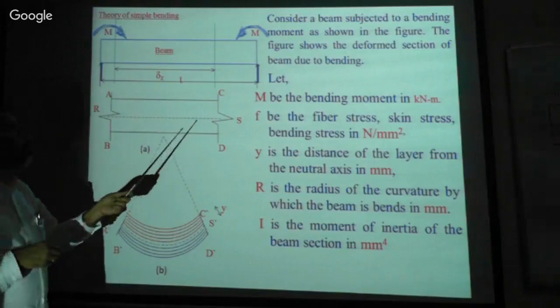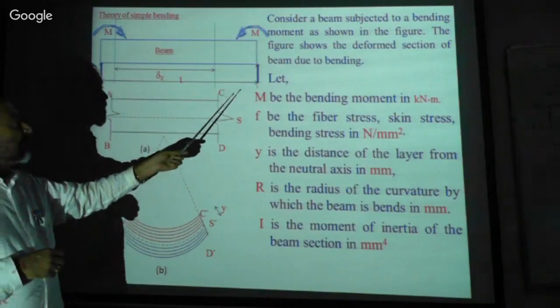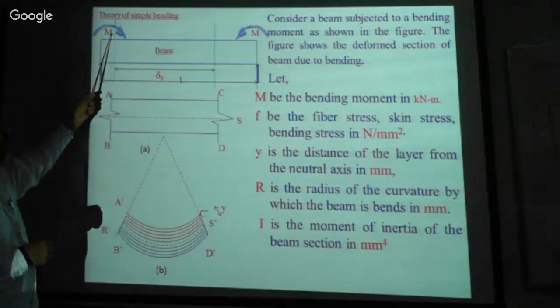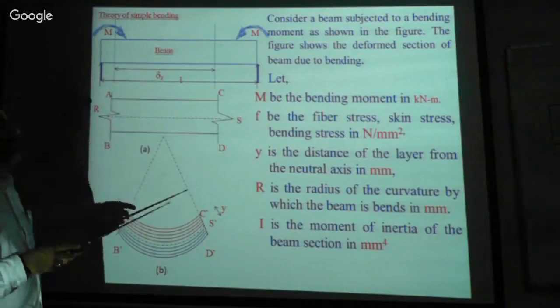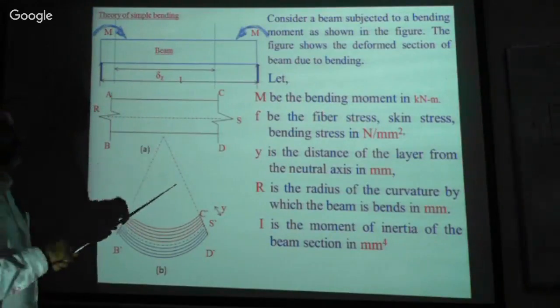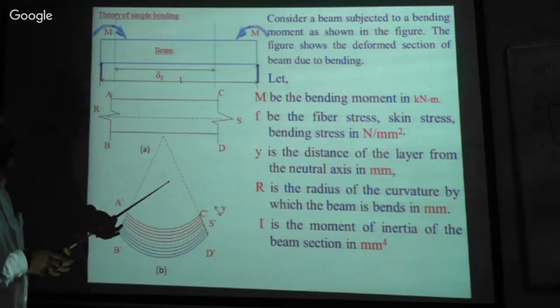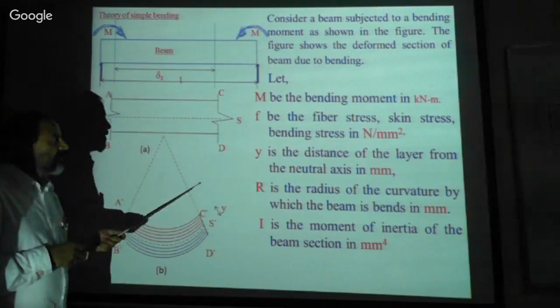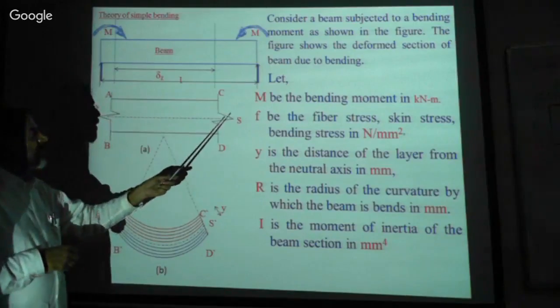See, M is the bending moment in kilonewton meter. We have discussed this in our previous classes: how to calculate and plot the bending moment diagram, how to calculate the bending moment.